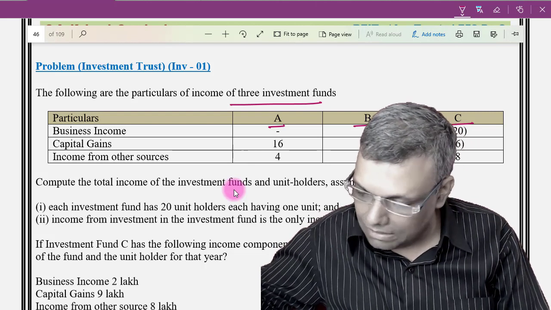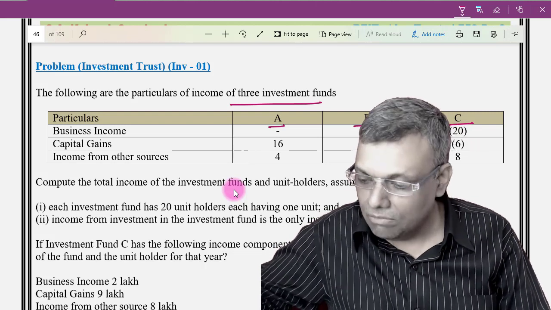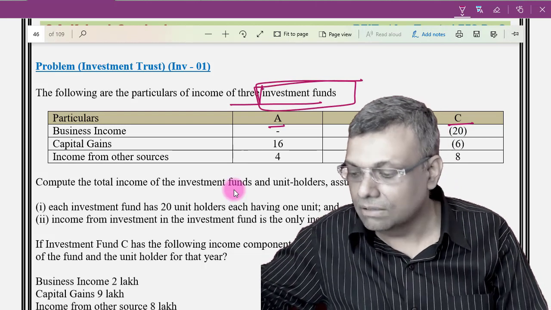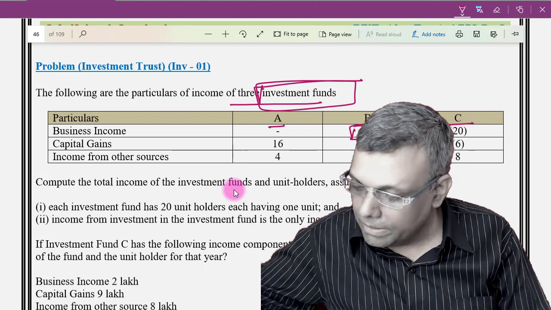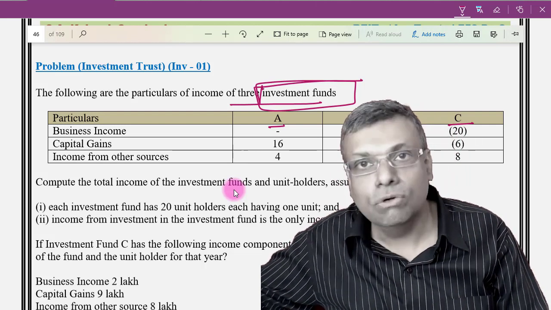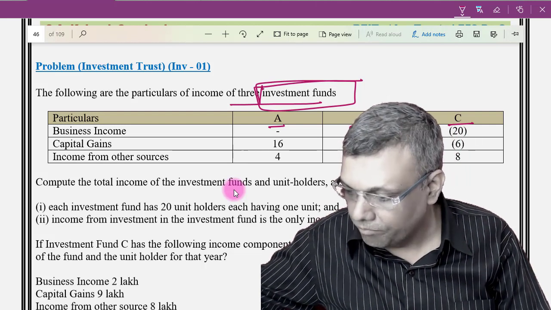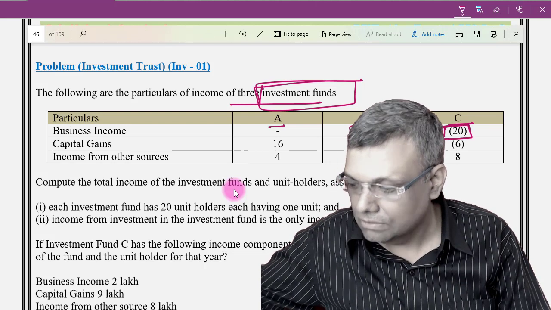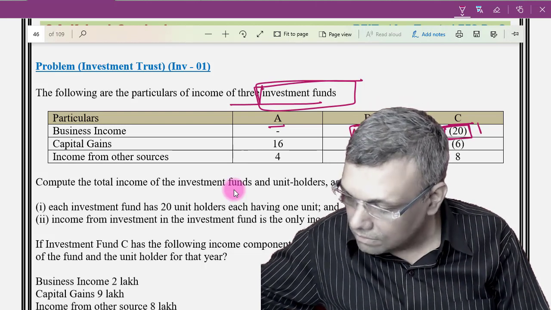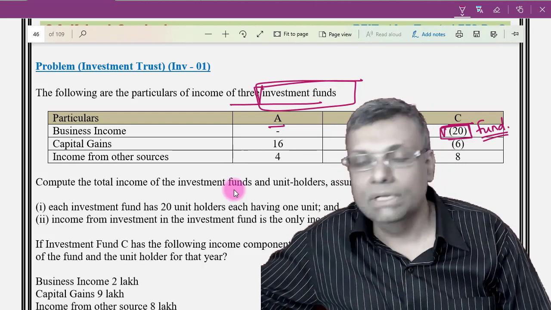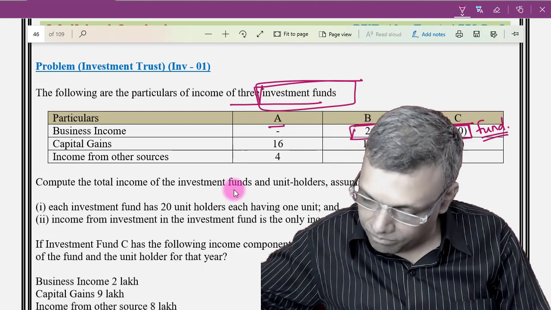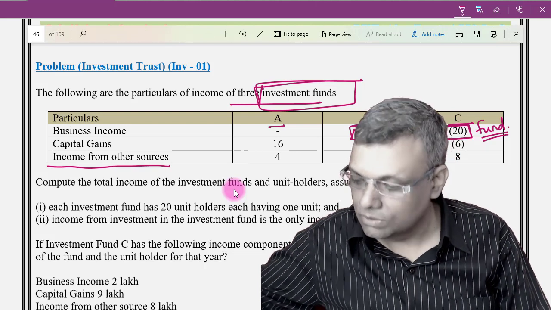Understand how I will approach this. First of all, I will discuss the investment fund, the tax treatment of the investment fund. So these 2 legs, the tax treatment will be in the hands of the fund. But now, see very carefully, you also have income from other sources.